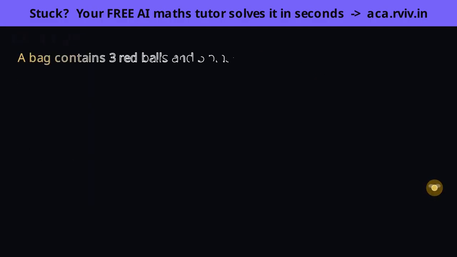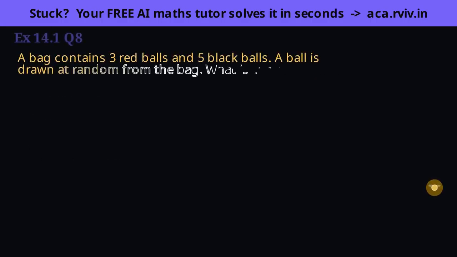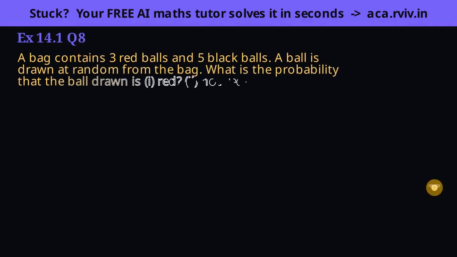Count every ball for the total, then let the complement handle not red in part 2. The total isn't stated outright, we build it. A random draw makes each ball equally likely, so add the reds and blacks. 3 plus 5 is 8 balls in all.